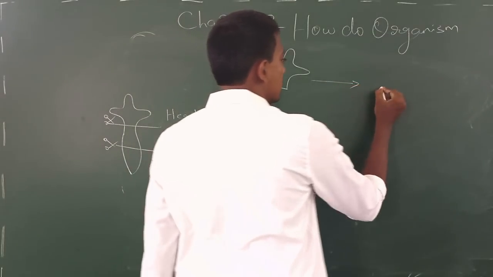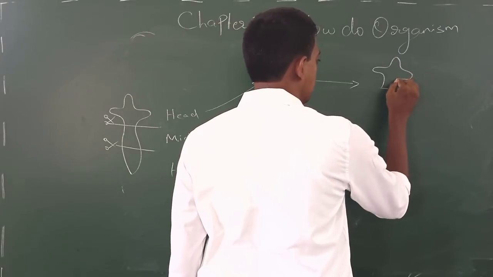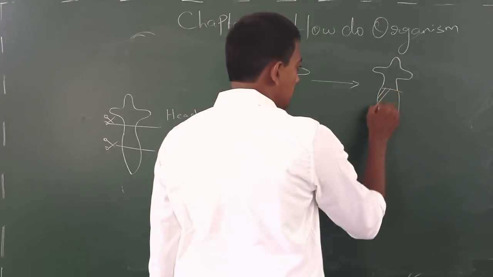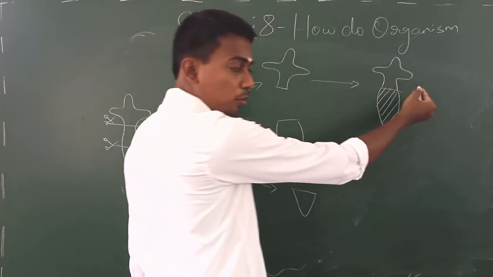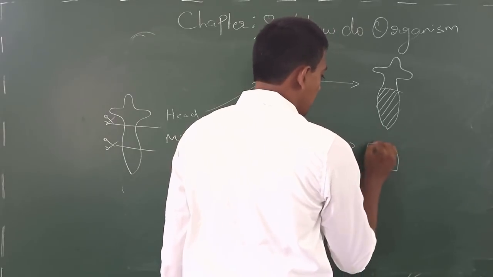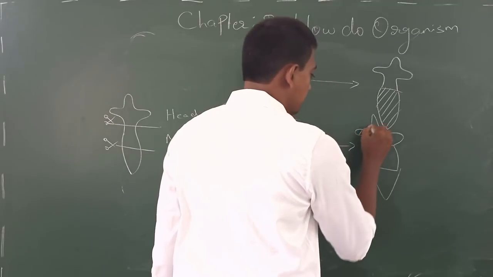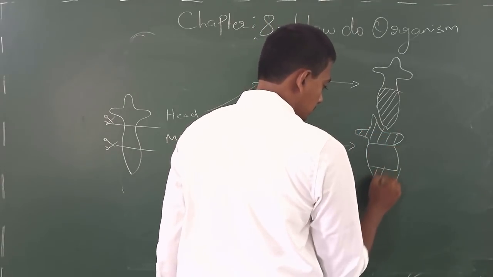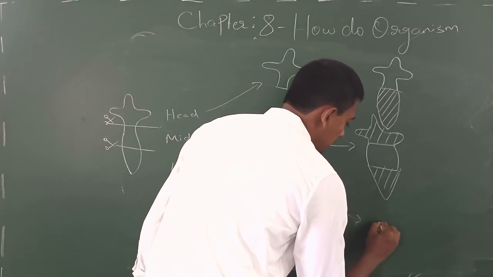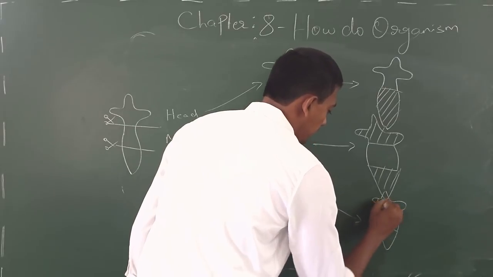So now this organism regenerated this part and made it into an entire organism, and this middle piece regenerated the head and the tail, and this part has regenerated the missed portion of the middle piece and the head.